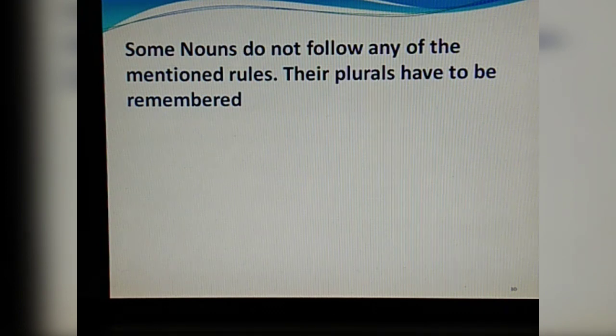Now there are some nouns which do not follow any of the mentioned rules, and their plural forms have to be remembered.